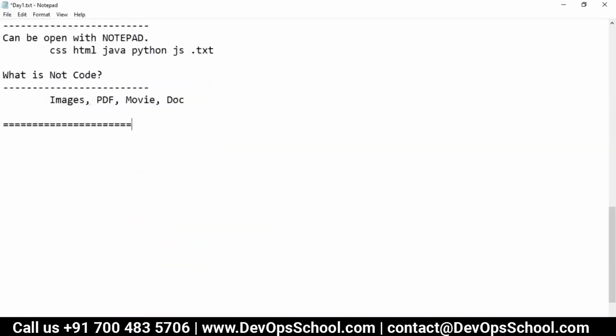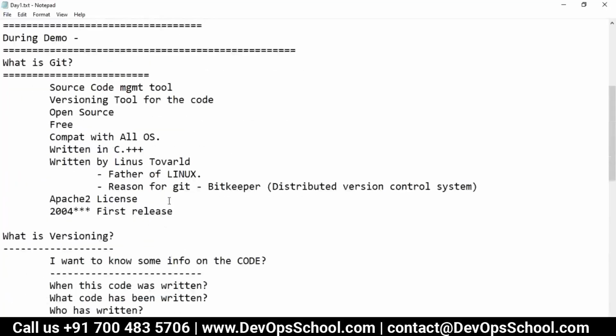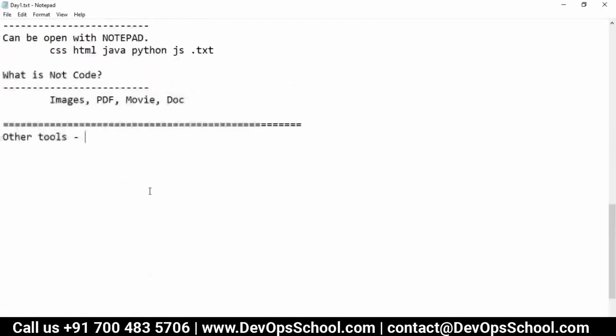Now you must be wondering, okay, fine, Git is there, what are the other tools? Other tools you must be knowing. If you're saying you don't know Git, then at least you must be knowing one tool, without which we cannot survive in software engineering.